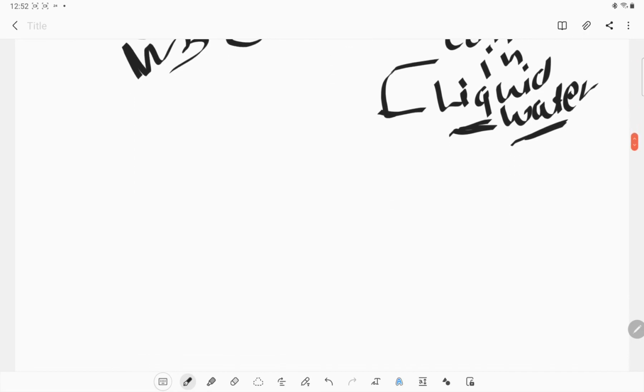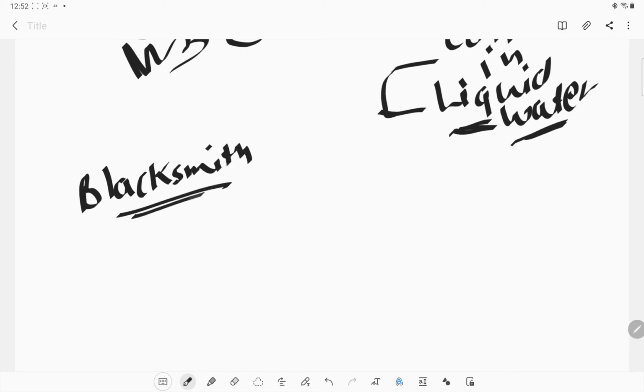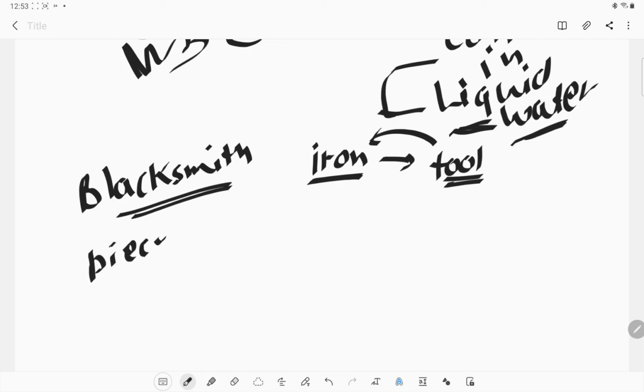For example, a blacksmith, when he works, needs to bend or change iron to make a tool. If he needs to make a tool from iron, he takes a piece of iron and heats it up.